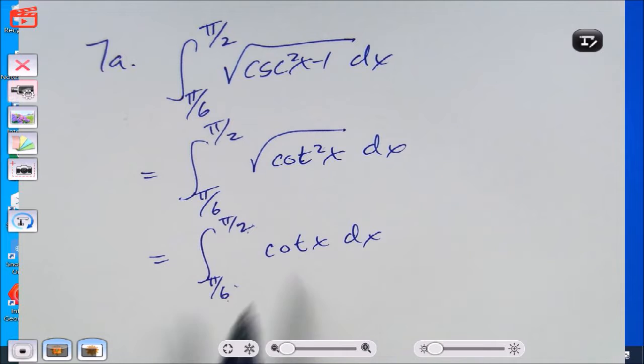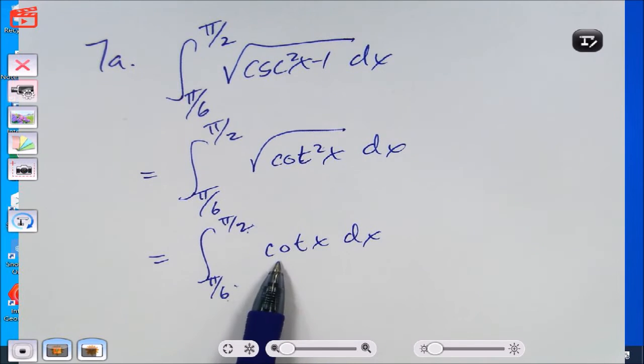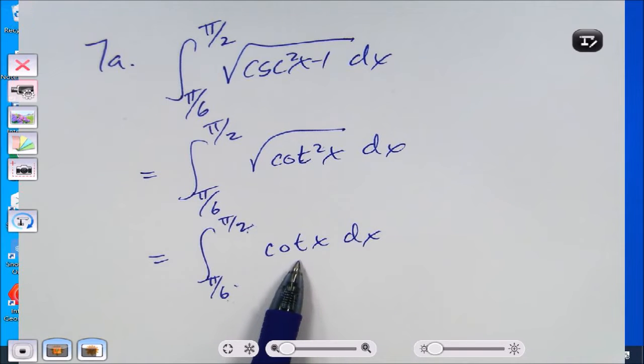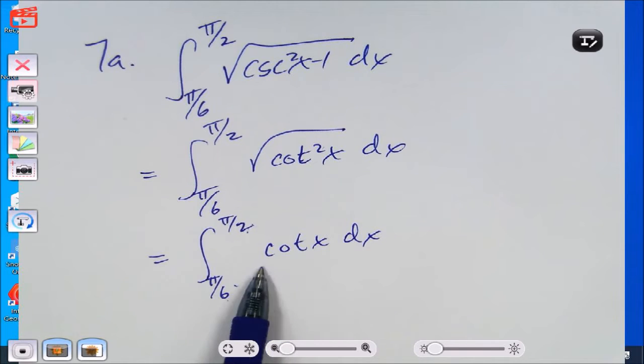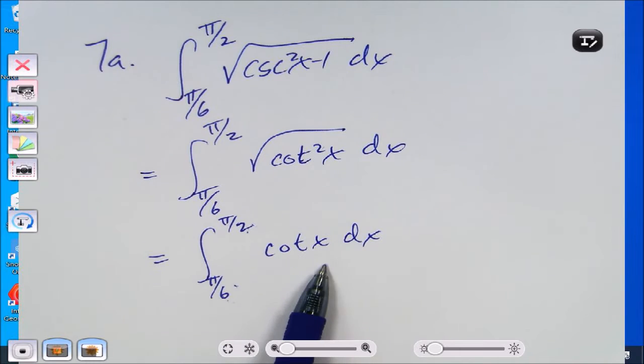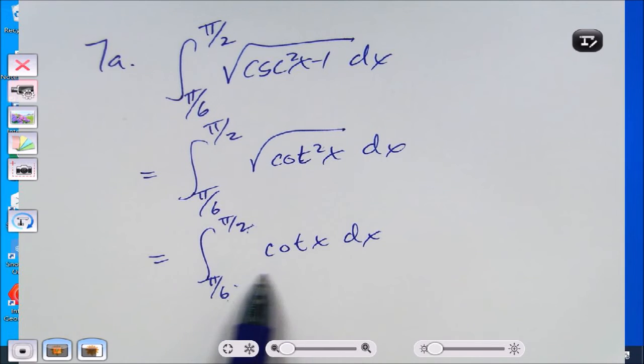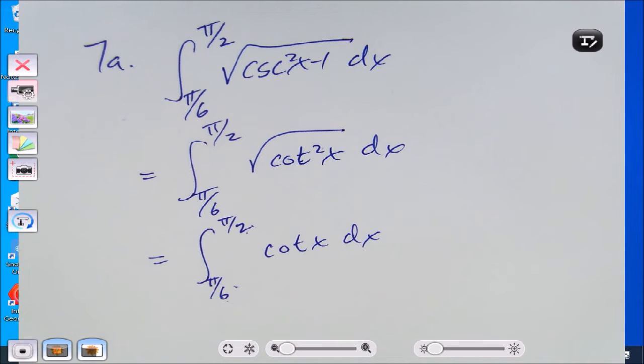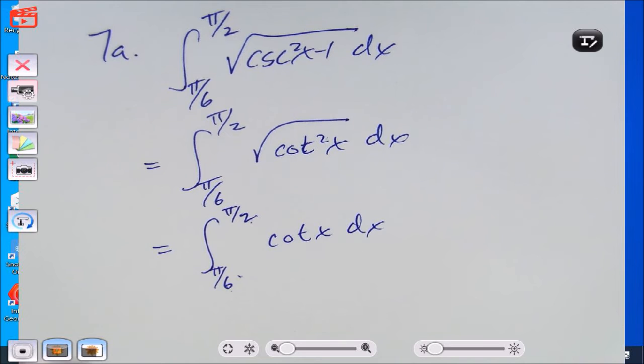I didn't put absolute value because I am in the first quadrant from pi over 6 to pi over 2, and all trig functions are positive. So the absolute value of positive is just the same thing. In a sense, I'm just being lazy by not writing the absolute value, but I am justified in not writing it.